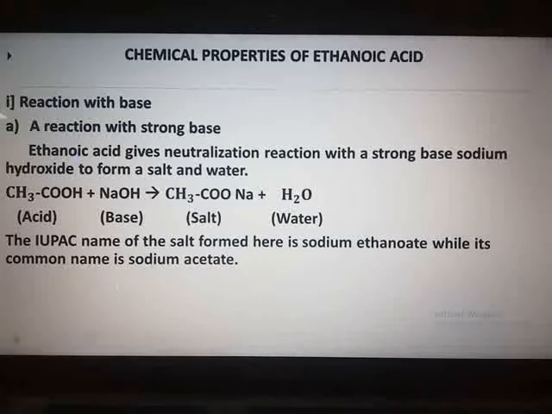Here they can give you a chemical reaction halfway and you will be told to complete the remaining chemical reaction, identify the type of reaction and the names of the products formed. So the question can be asked in the exam that way also.